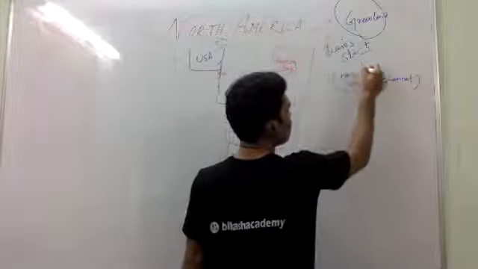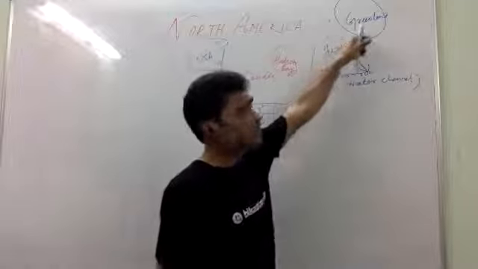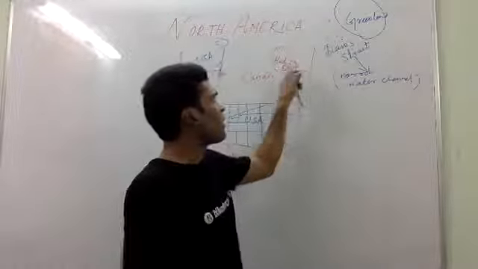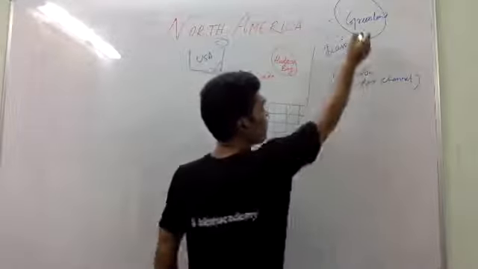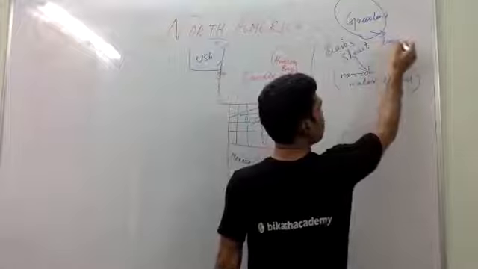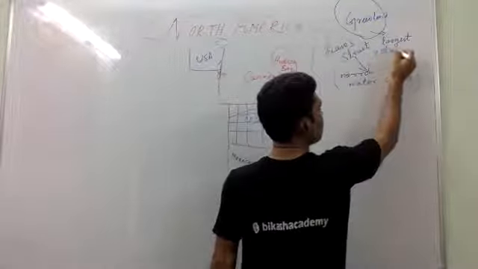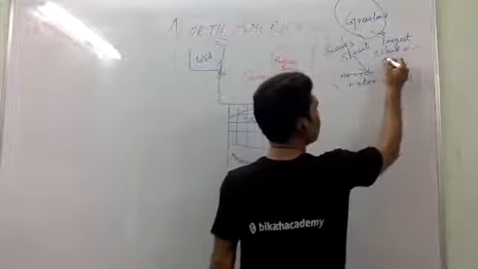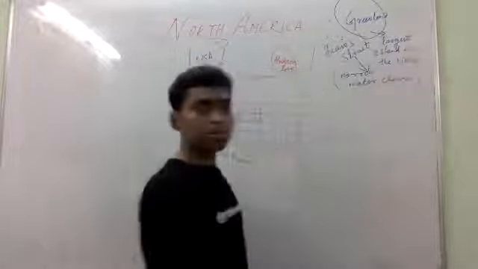So this Davis Strait separates Greenland from Canada. This is the point you have to keep in mind. And Greenland is the largest island in the world. This point you have to keep in mind, right?